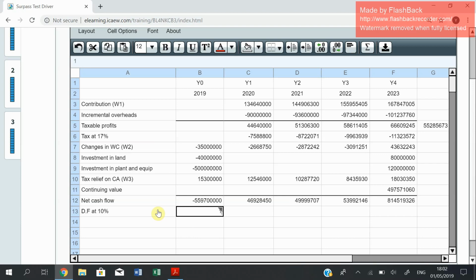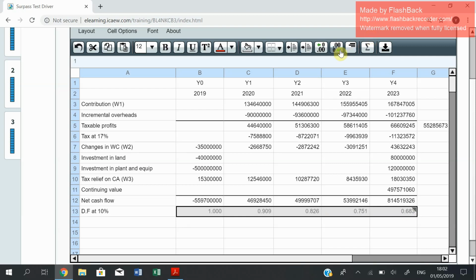So discount factor at 10%. You're going to get that in the net present value table: 0.826, 0.751, 0.683. This is just to show you in a while where you're going to have this.